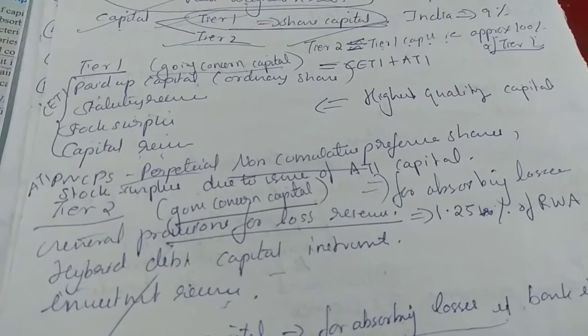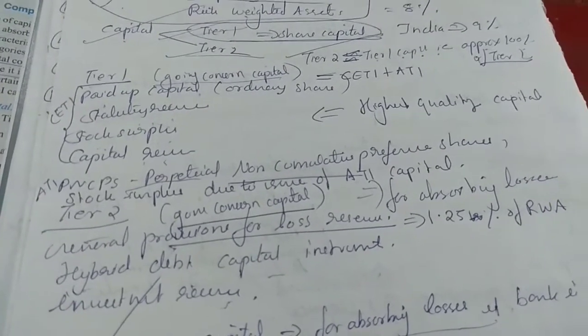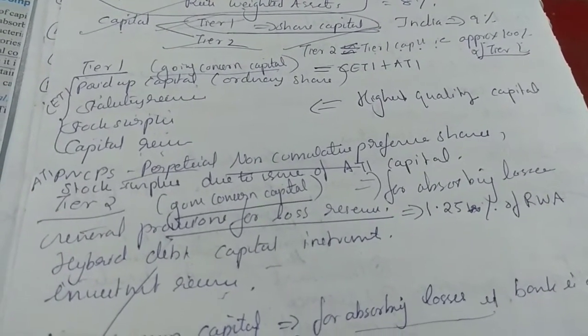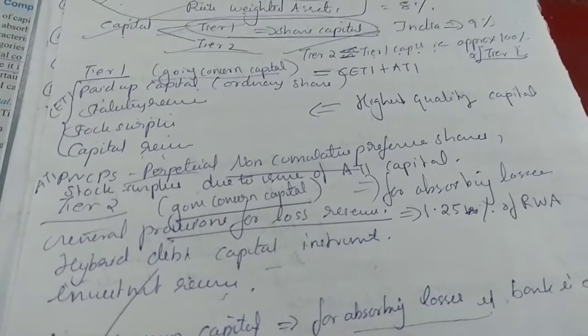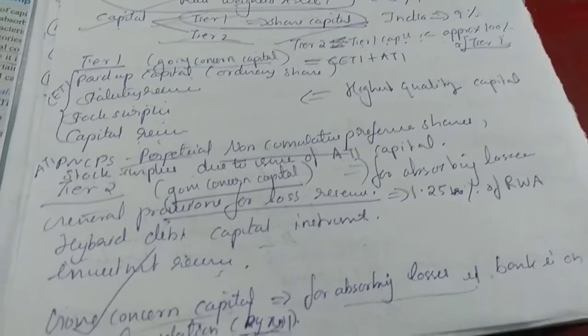PNCPS, perpetual non-cumulative preference shares, comes in additional Tier 1 capital. Stock surplus due to issue of additional Tier 1 capital. These all come in AT1.